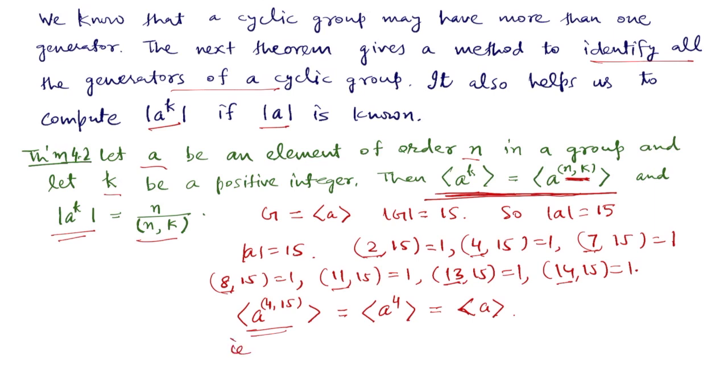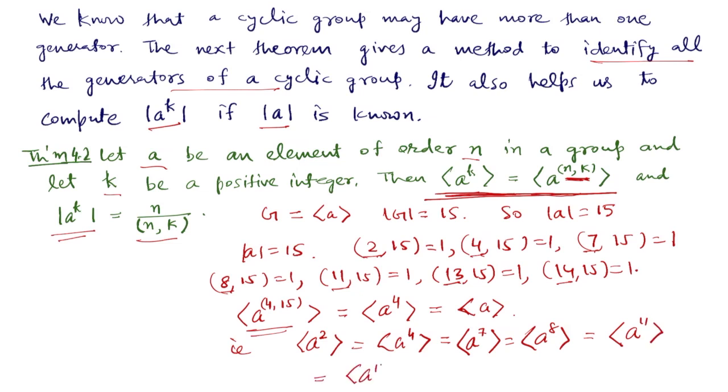That means a to the power 2, a4, a7, a8, a11, a13 and a14 all generate the same cyclic group G. So to find all the generators of a cyclic group, if G is of order n, you have to find all the integers which are relatively prime to n.